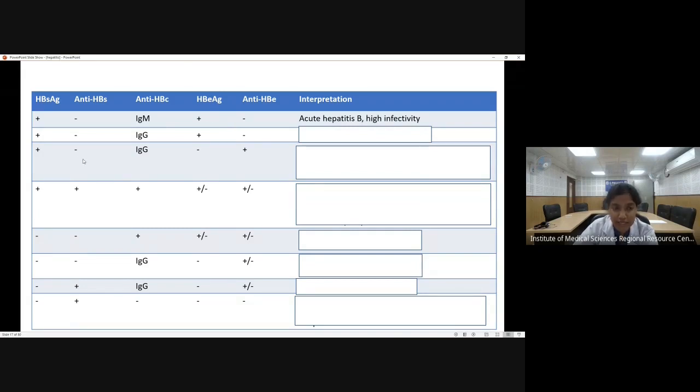Now coming to the second scenario, HBs antigen is positive, neutralizing antibody has not developed, anti-HBc is of IgG type. IgG type, I told, develops later in the course of the disease. And still HBe antigen is positive, and anti-HBe has not developed against this. So what will be the interpretation?